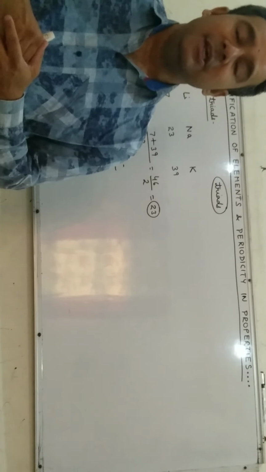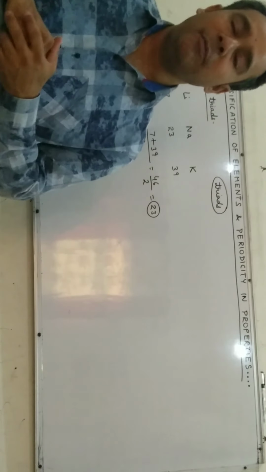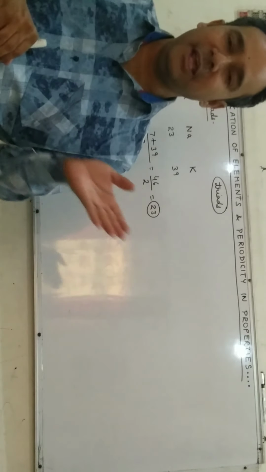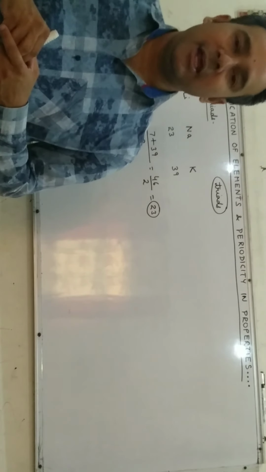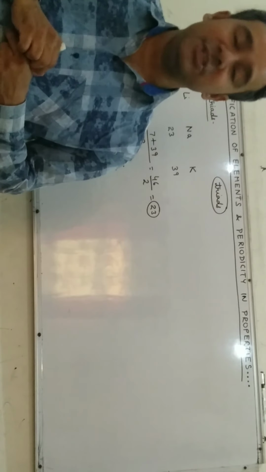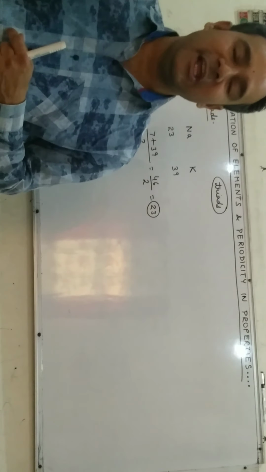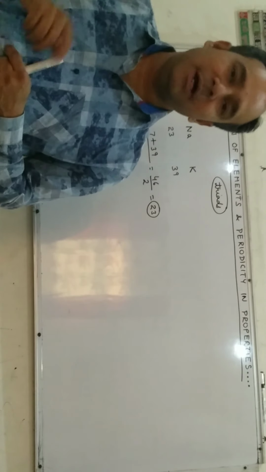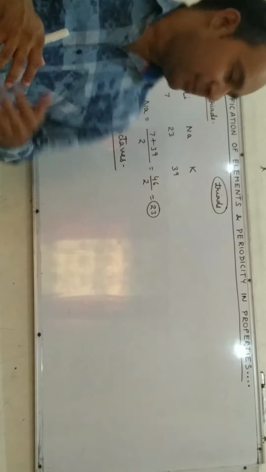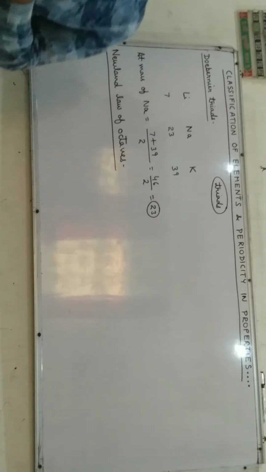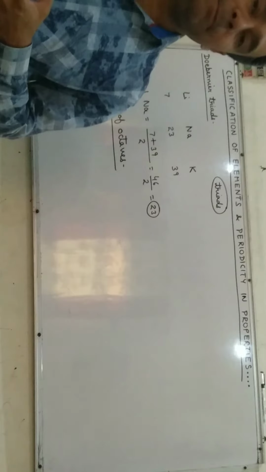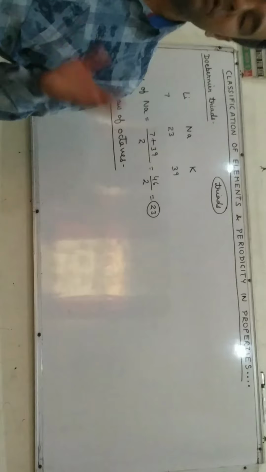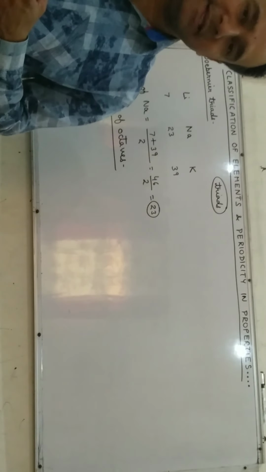He noticed the properties of every eighth element are similar to those of the first element, just like musical notes. But the main limitation of Newlands' law of octaves is that it could apply only up to atomic mass 40. It could not say anything about noble gases.